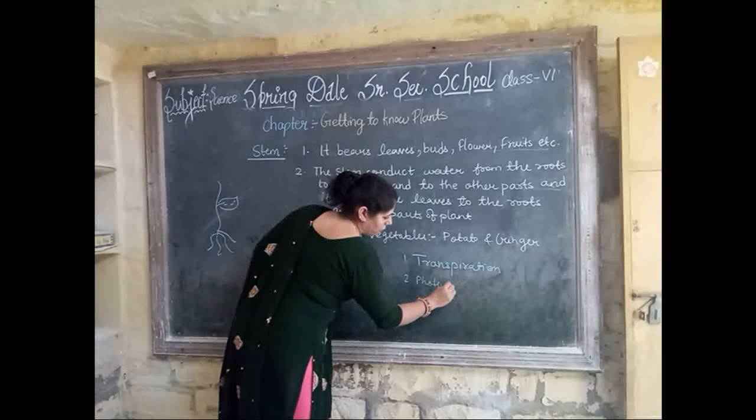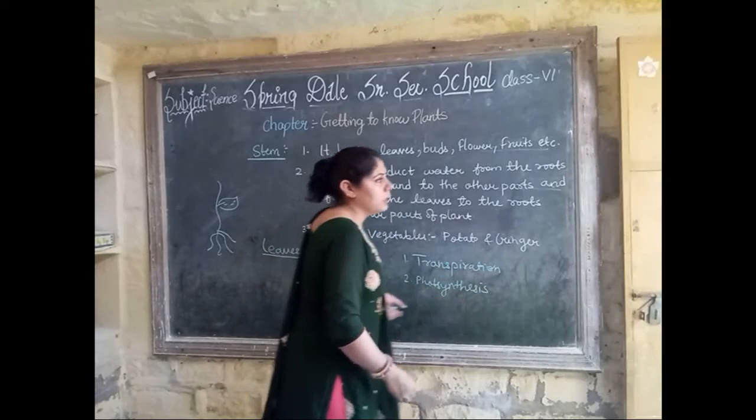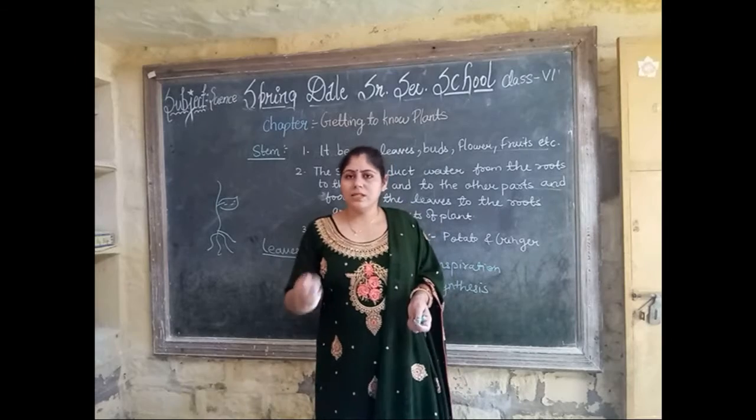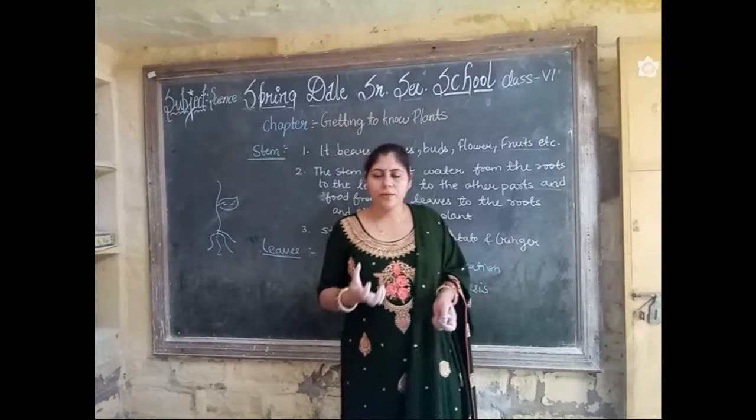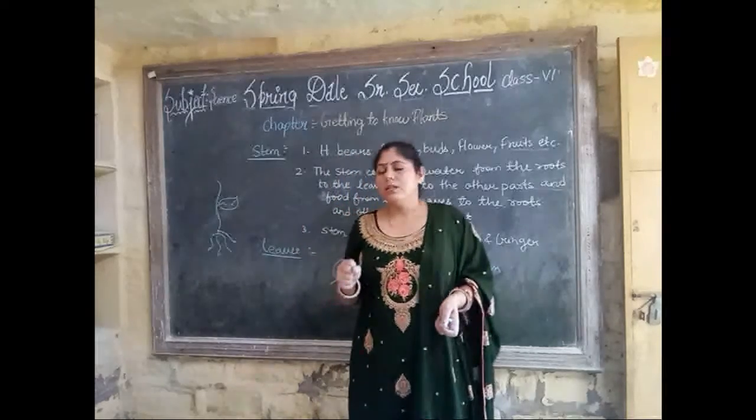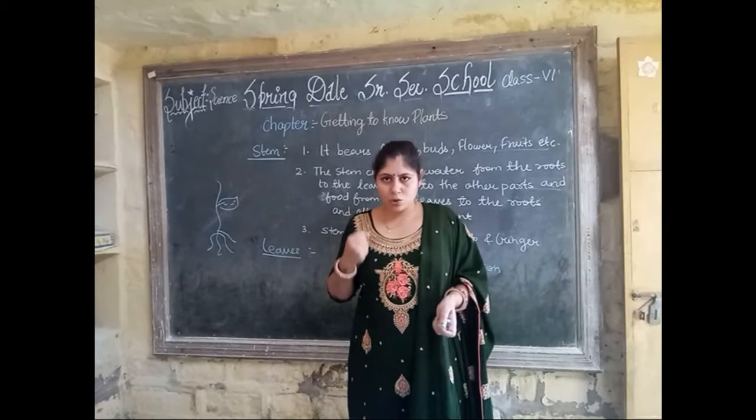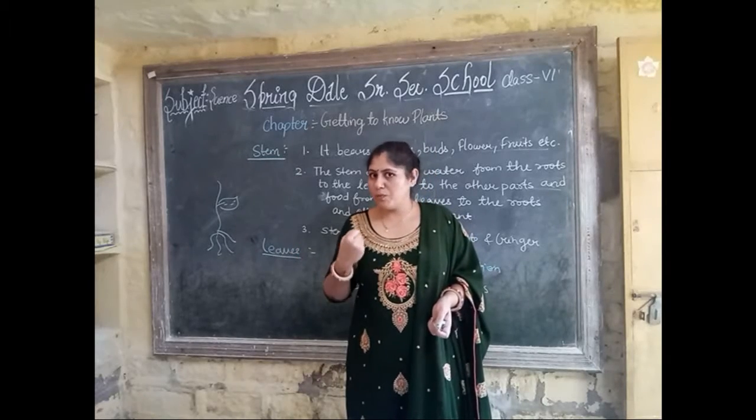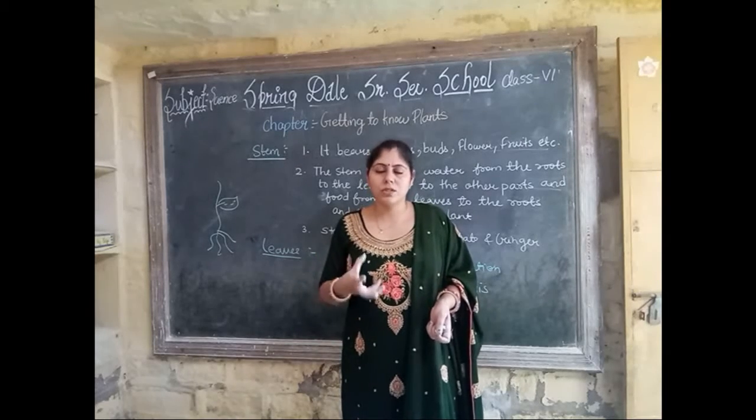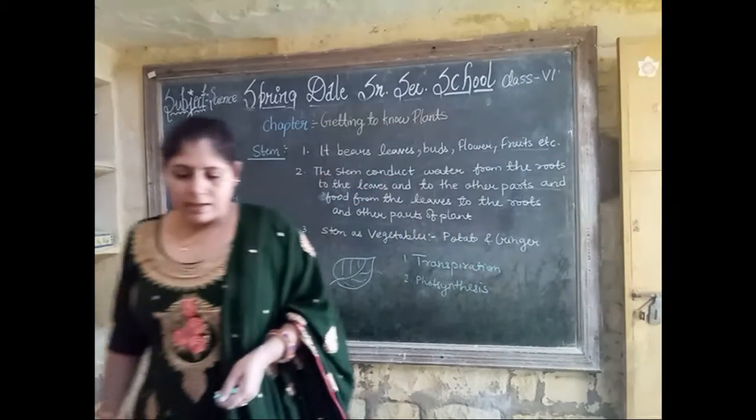The second function is photosynthesis. This is the very important part. What is photosynthesis? Photosynthesis is a process in which plants use the sun as the source of energy to make food. This is called photosynthesis, and the equation of photosynthesis is,